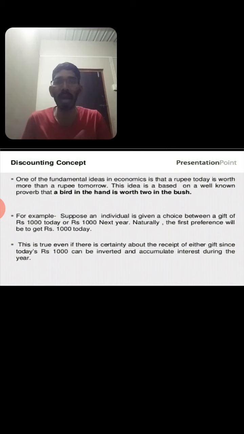It means today's 1 rupee you can use for investment, but tomorrow is uncertain, because in every firm there is a mixture of uncertainties and so many problems. That's why when we take decisions and do forward planning, we have to consider the discounting concept. This is one of the fundamental concepts of business economics, the discounting concept.